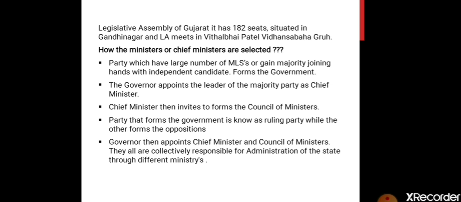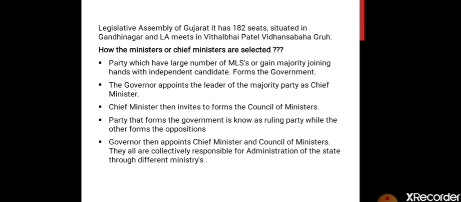The party that forms the government is known as the ruling party, while the other forms the opposition. So the party which shows the majority of MLAs to the governor is known as the ruling party, and the one which cannot show the majority to the governor is known as the opposition. The governor then appoints the chief minister and council of ministers. They are all collectively responsible for the administration of the state through different ministries.